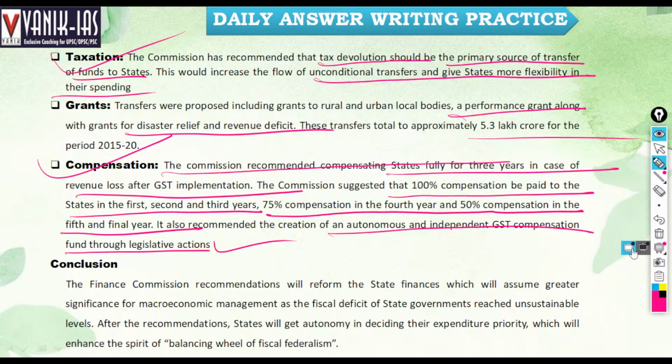Fiscal deficit, that is the government loans, should remain approximately at 3 to 3.5%, but has increased a lot, especially in the case of states, because the fiscal policy of the states is unsustainable, with a fiscal deficit much more than 3.5%. After the recommendation, states will get autonomy in deciding their expenditure priorities, which will enhance the spirit of the balancing wheel of fiscal federalism.